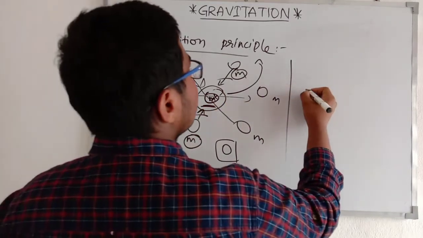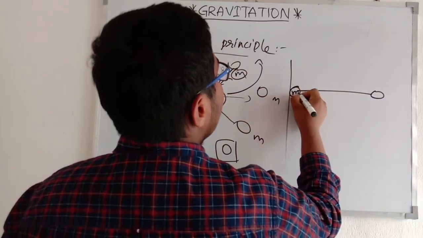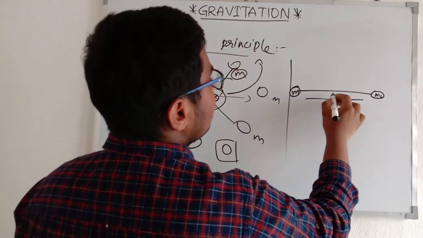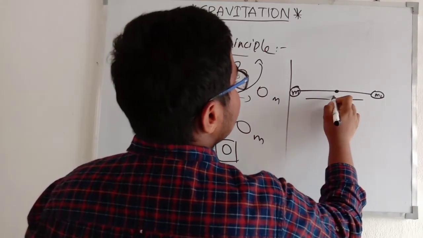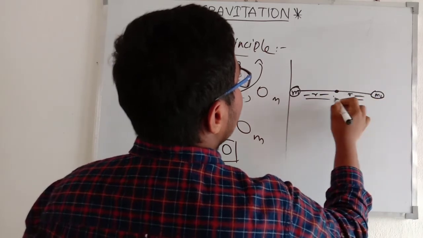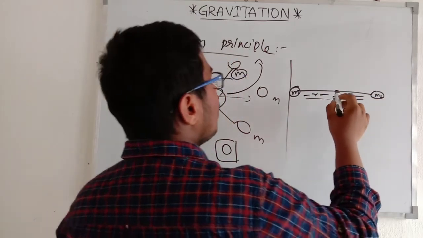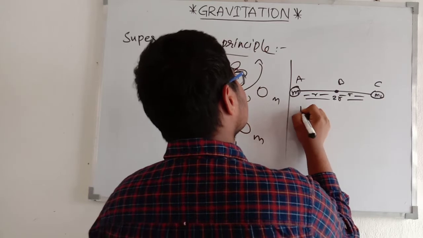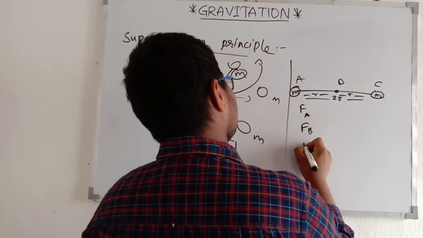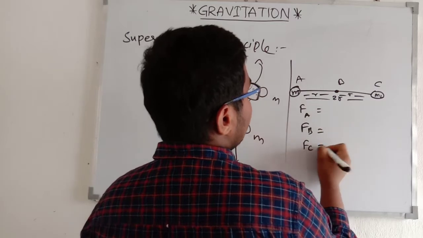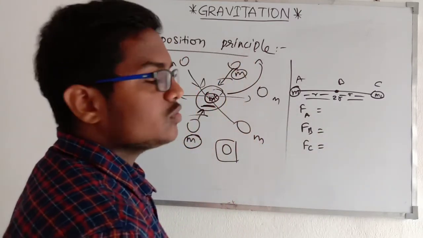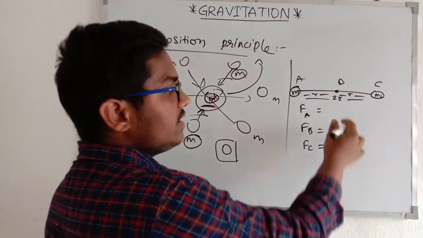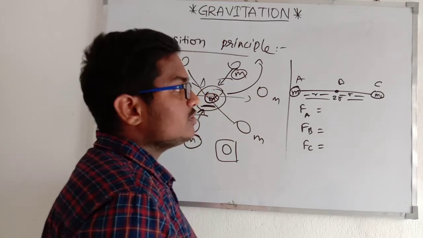Okay, so the net force, let me take an example. We have masses m1 and m2 separated by a distance of r, and let me take this as r and this as r, and we have a final distance of 2r. So A, B and C: the net force on A, net force on B and net force on C are to be found. I will give you one of the answers, and you calculate the remaining answers, and if possible comment down in this video.